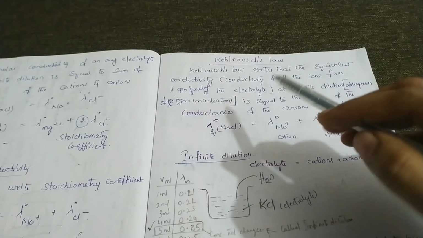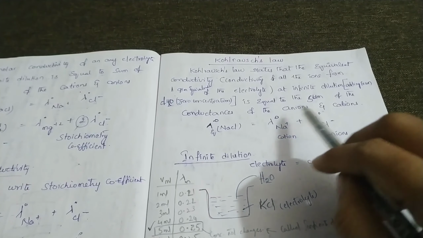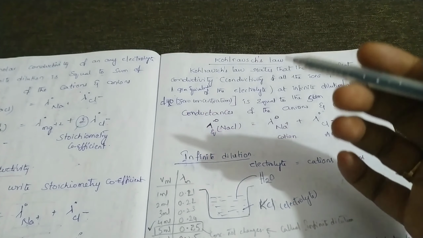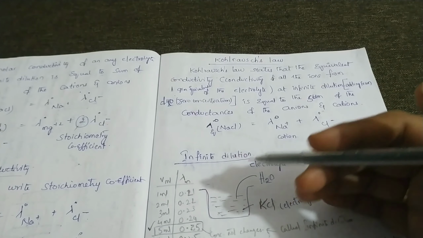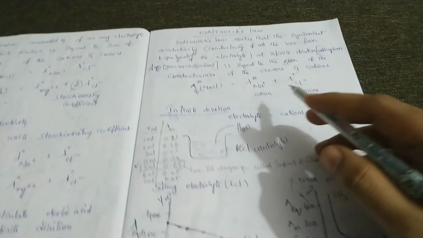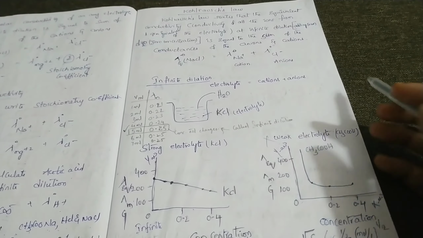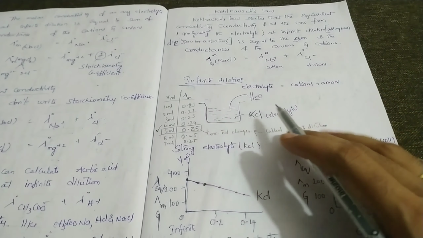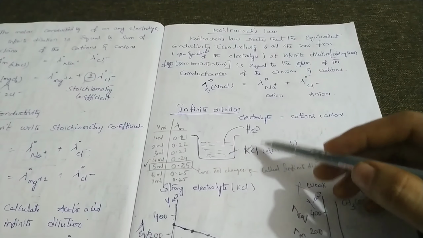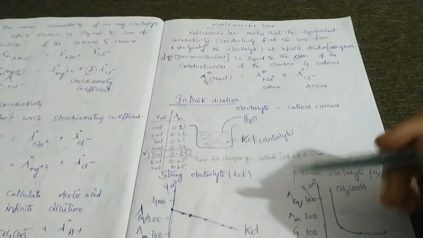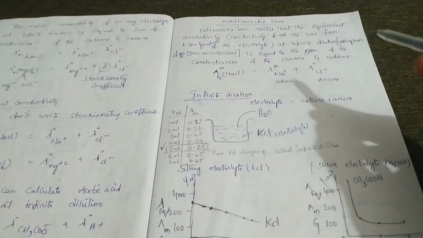For the electrolyte you can use this type of lambda, and for cations and anions you can use this type of lambda. Kohlrausch law is popularly known as Kohlrausch law of independent migration of ions. Kohlrausch studied electrolytes, molar conductivity, equivalent conductivity, conductance. We know that electrolytes have positive and negative ions. If electrolyte ions move freely, then only molar conductivity, equivalent conductivity and conductance increase.